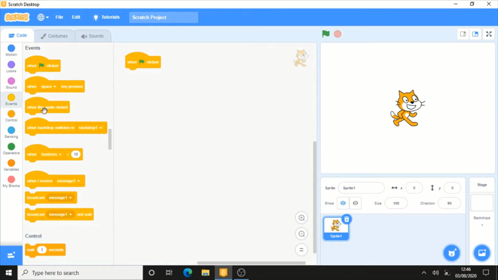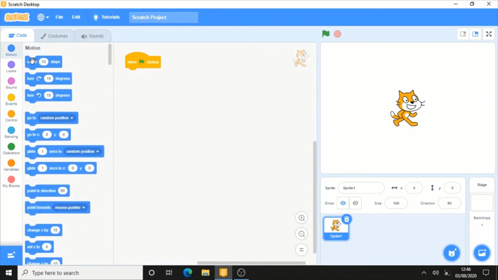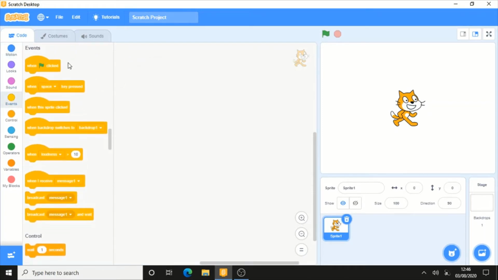They are the triggers for the blocks, as I told you before. None of the blocks will attach to them from above, and blocks only attach to them from below. So let's see how we can use them.